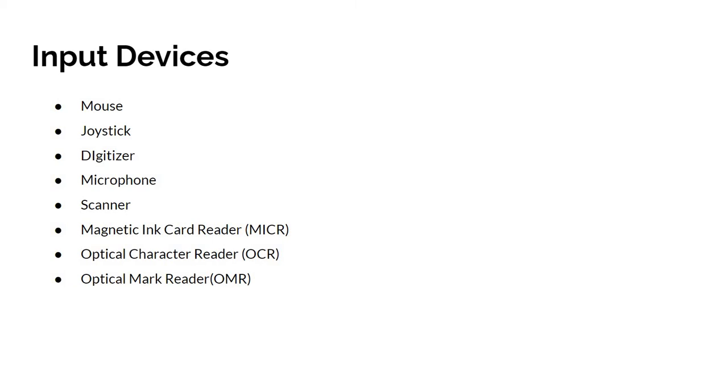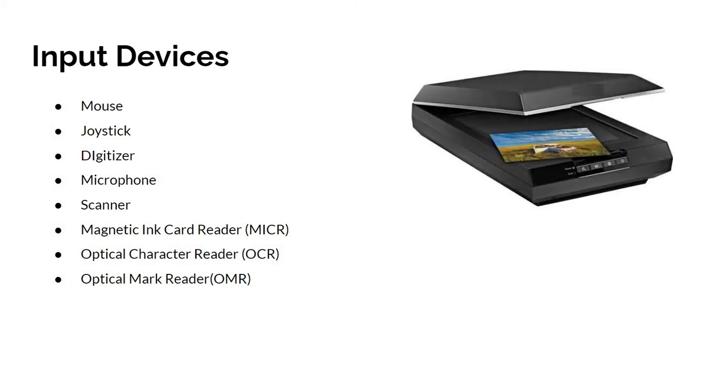And the next one is scanner. Scanner is an input device which works more like a photocopy machine. It is used when some information is available on paper, and it is used to be transformed to the hard disk of the computer for further manipulation.